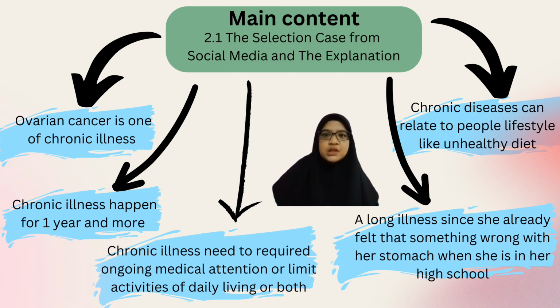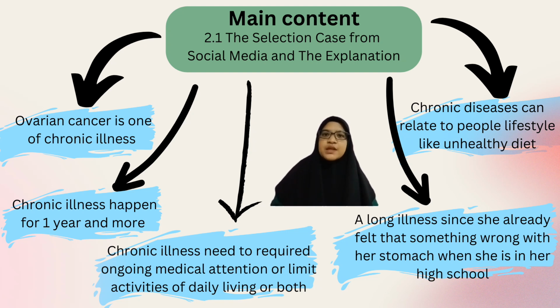I will continue my part, which is talking about the case from the social media that was chosen by us. From the video chosen, ovarian cancer is one of the chronic illnesses. The illness happened to Amanda Kebabe, a 25 year old woman. At first, the patient did not know that she had the illness, but she had a feeling that something was wrong in the lower right side of her stomach and that it was growing inside her stomach.